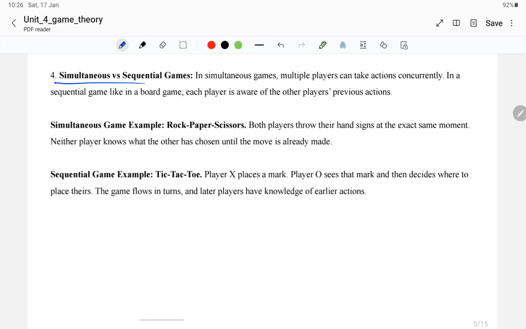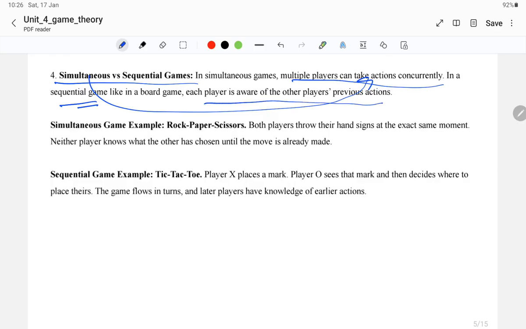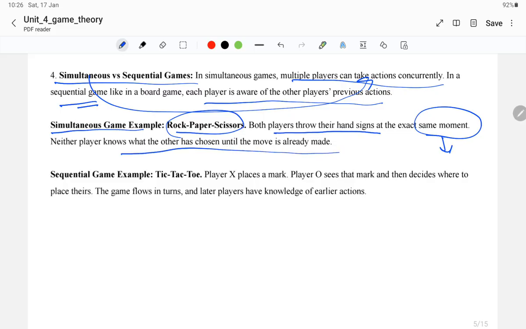So the next one is simultaneous versus sequential games. Simultaneous means multiple players can take actions concurrently. In a sequential game, like a board game, each player is aware of the others' previous actions. For the simultaneous example, take rock paper scissors. It's a classic example where both players throw their hand signs at the exact same moment, so neither player knows what the other has chosen until the move is already made.